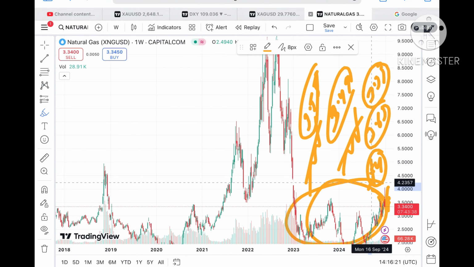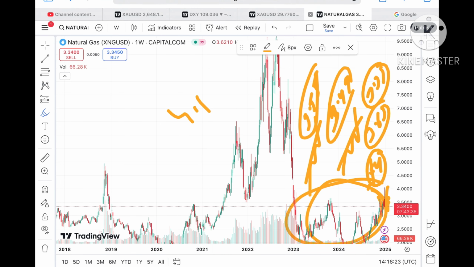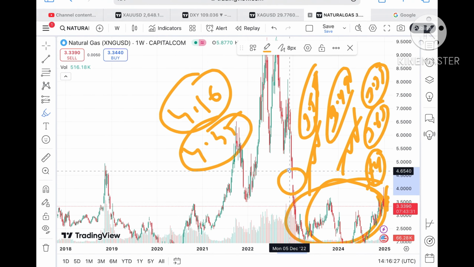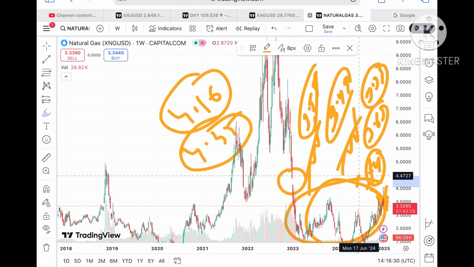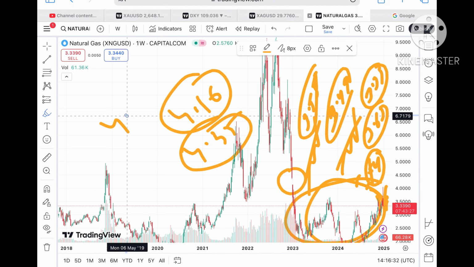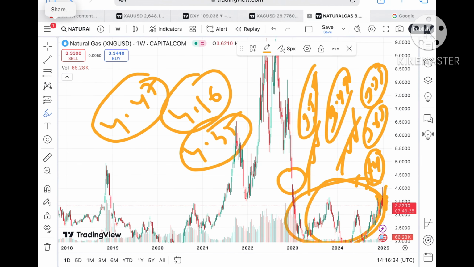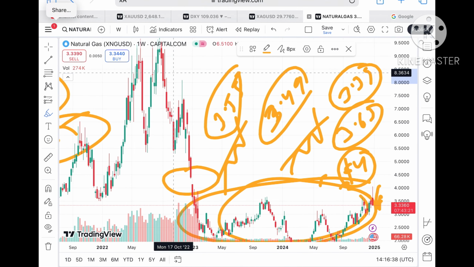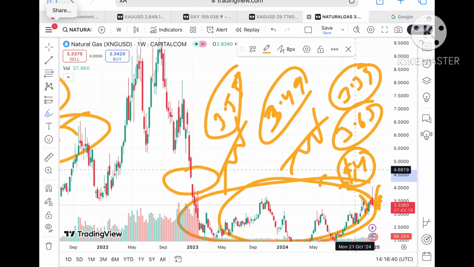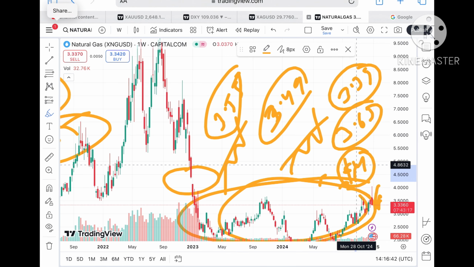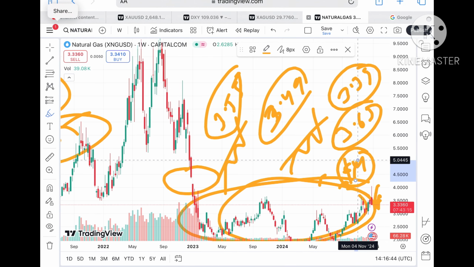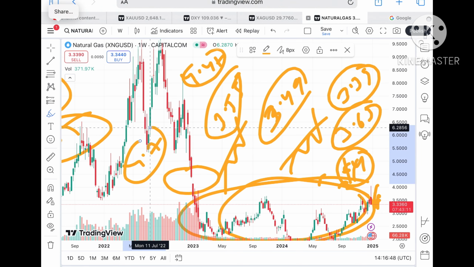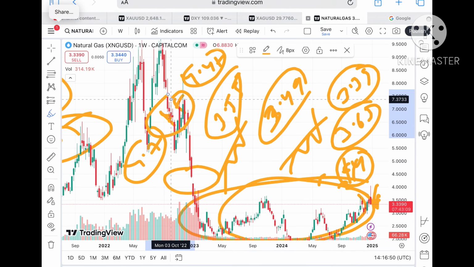Suppose the price sustains above $4, we can see it will touch a level of 4.16 and then a level of 4.35. If the price sustains at 4.35, a probability of touching 4.47 will be there. If that sustains, we can see a further upside. So you have to understand, once the price sustains above 4.35, a probability of touching 4.47 will be there, then a level of 4.7, and then it can touch a level of $5 also.